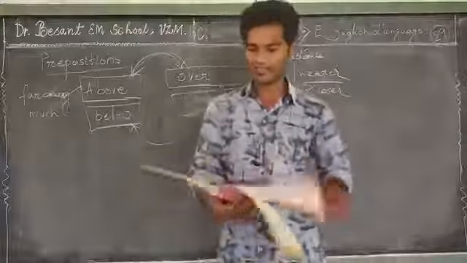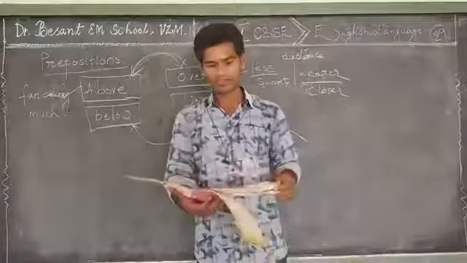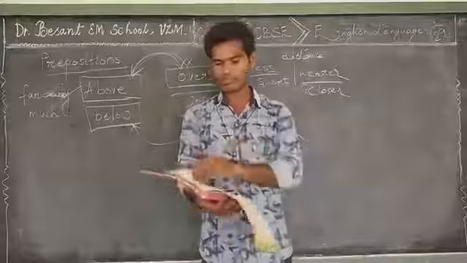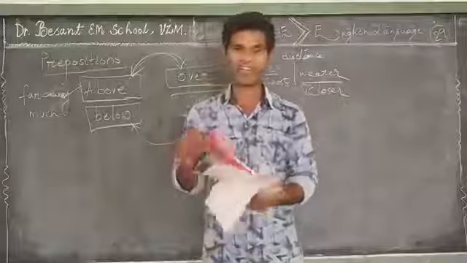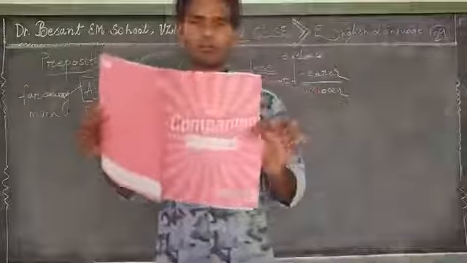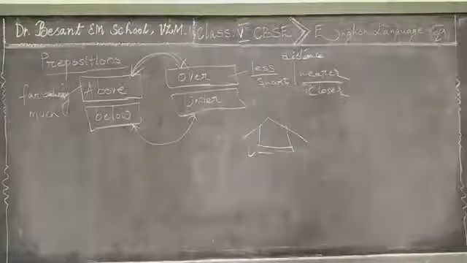Let's complete that exercise as fast as we can, because time is getting short. Dear children, let's do it faster. And come to page number 25 in your companion book. Page number 25.